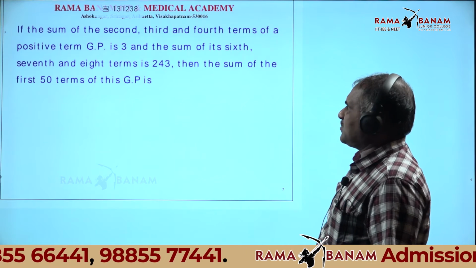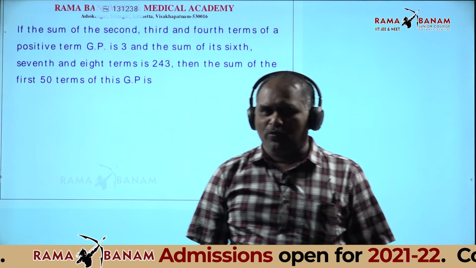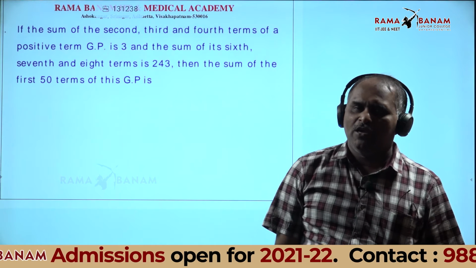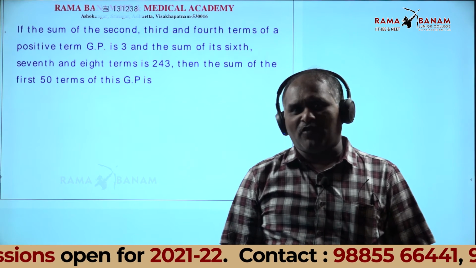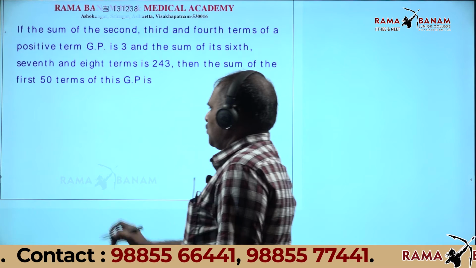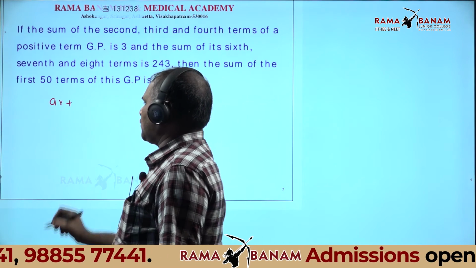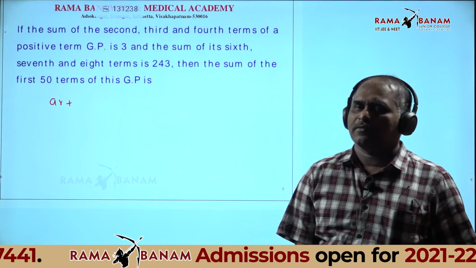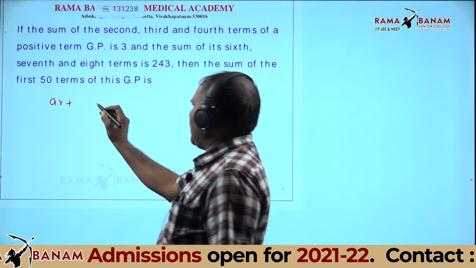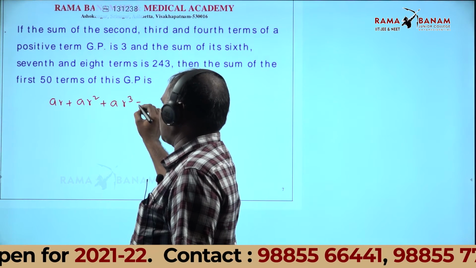If the sum of the second, third and fourth terms of a geometric progression is equal to 3, what is the second term formula? AR. The third term formula is AR square. The fourth term is AR cube.